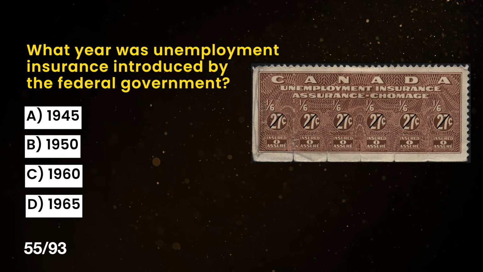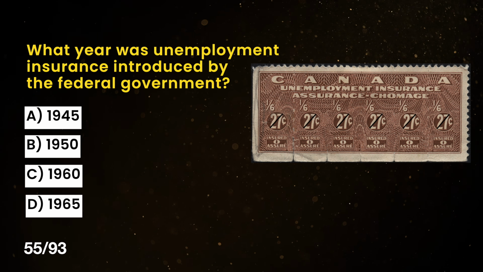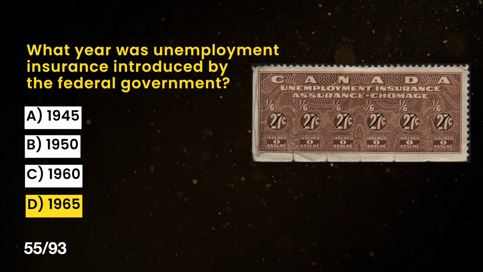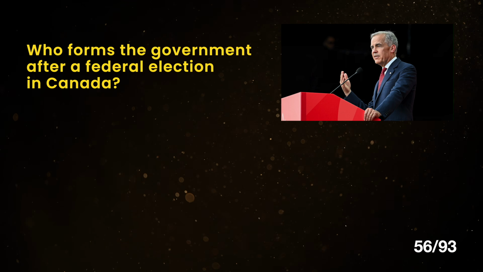When were the Canada and Quebec pension plans established? A. 1945. B. 1950. C. 1960. And D. 1965. The correct answer is D. 1965.